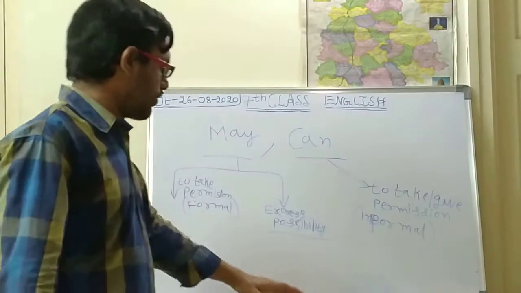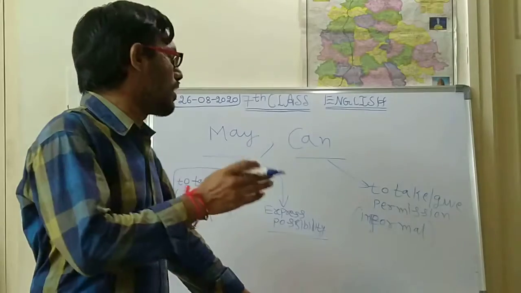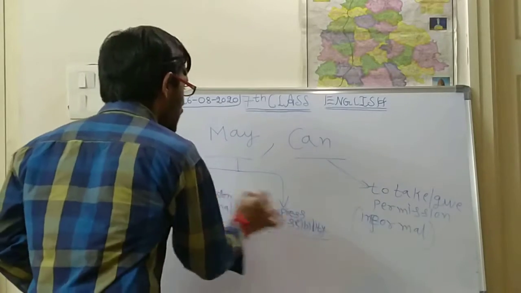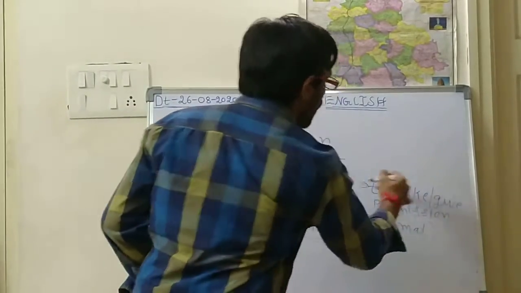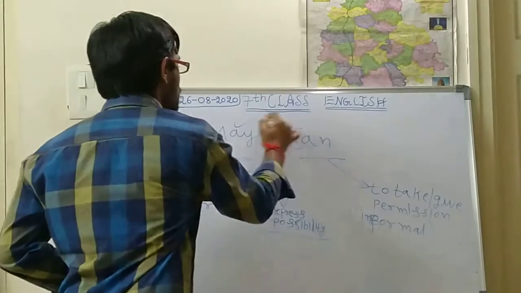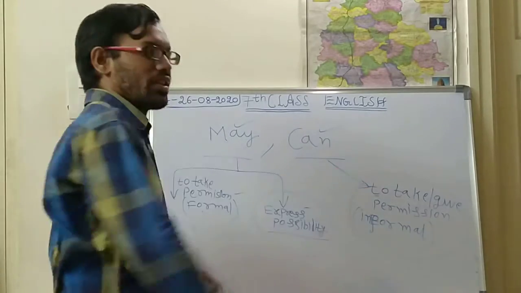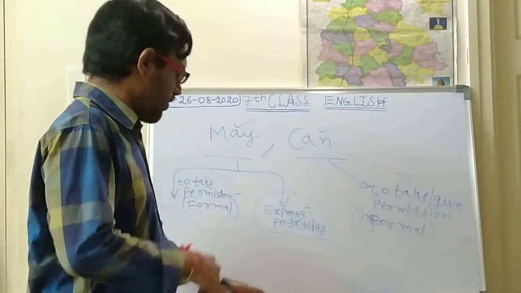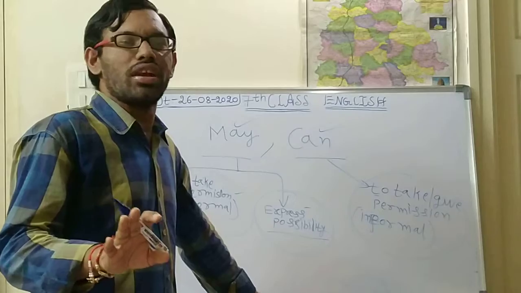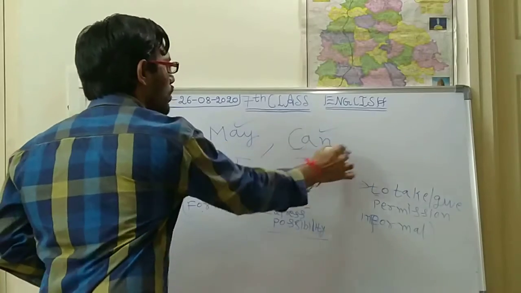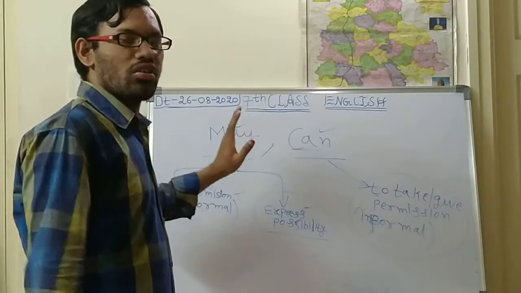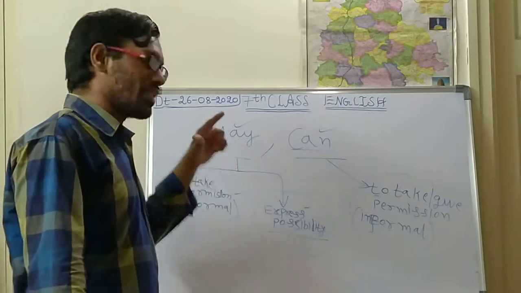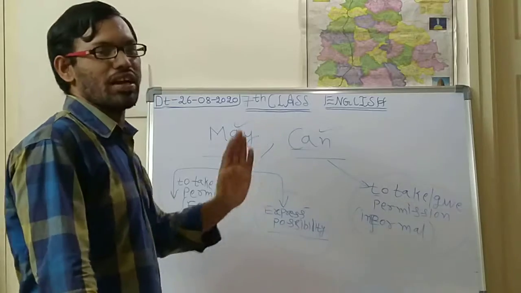Now we will discuss how to convert a sentence using these conditions. How do we convert sentences using these words with the help of these conditions? Today we shall discuss this. Suppose a sentence is given, and in that sentence these two words are not there. How do you change that sentence with the help of these conditions?